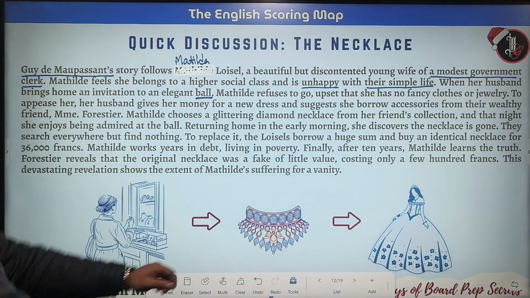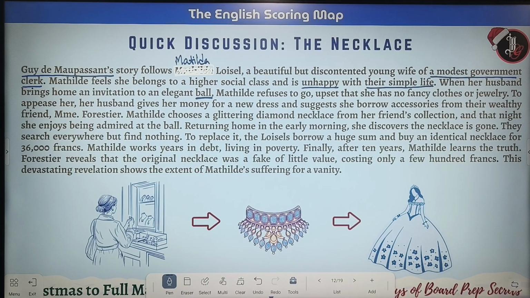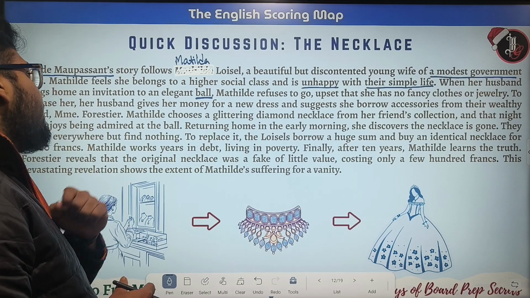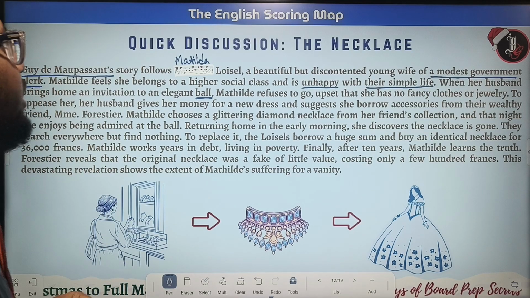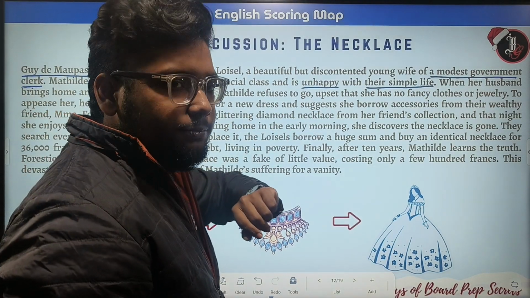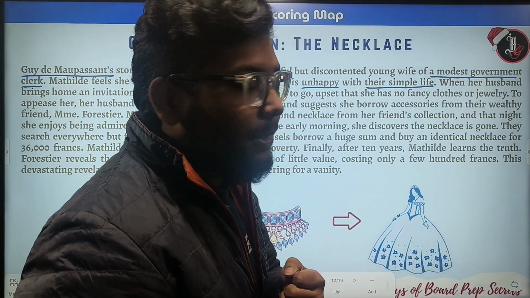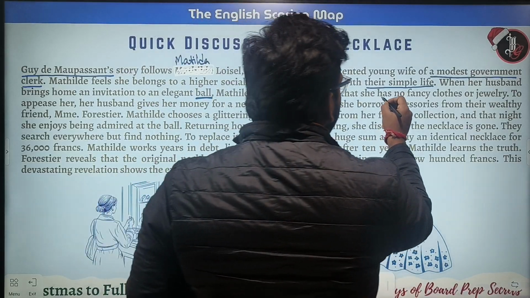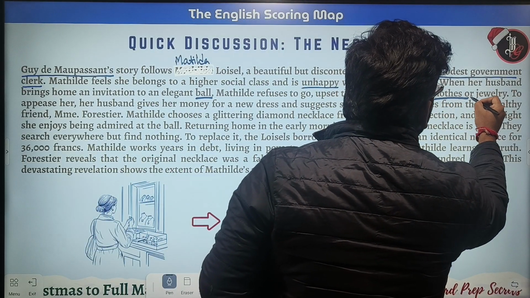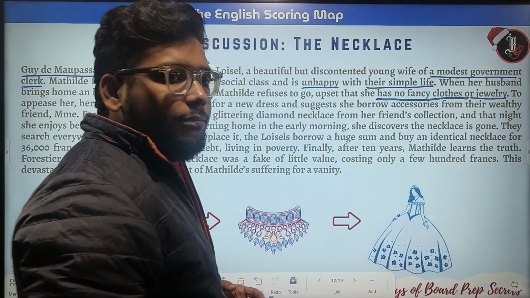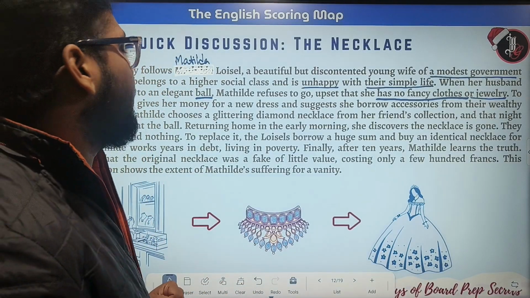Okay. So Matilda's husband, Mr. Loisel, brings home an invitation to an elegant ball, which Matilda refuses to go to. Why? Because she has no fancy clothes or jewelry. Okay, are we clear?